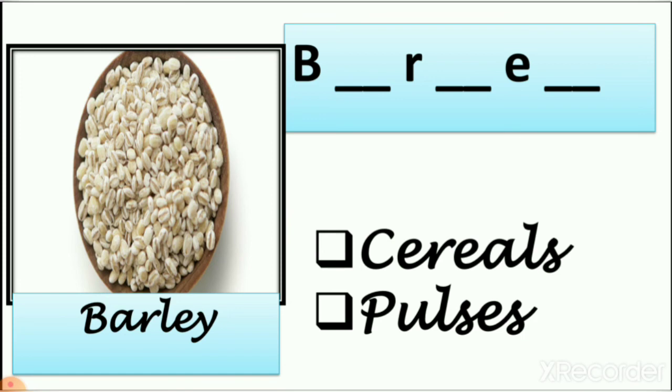B, A R L E Y. So what is the spelling? B A R L E Y. So now is that a cereal or pulses? Yes, it is a cereal because it looks like wheat but white wheat. So this is cereals we eat. Now let's see the next one.